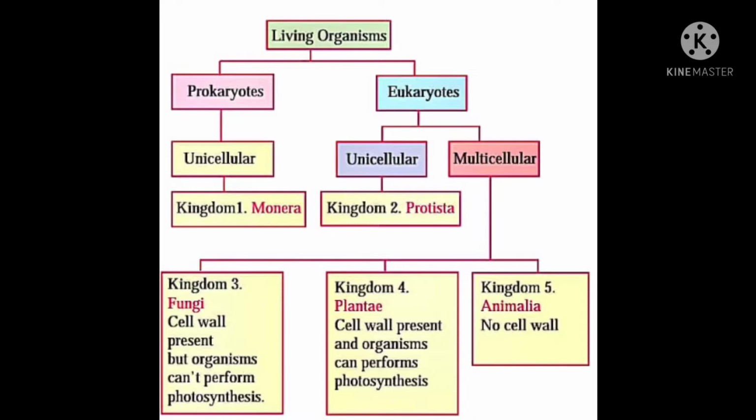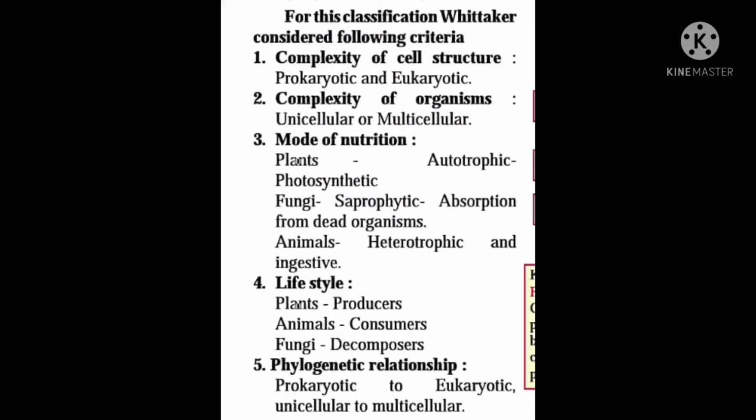This is the classification of living organisms, classified into prokaryotes and eukaryotes, and further, they are classified as unicellular and multicellular. Again, there are 3 subtypes in the form of kingdom. Kingdom fungi, plantae, kingdom animalia, these are the multicellular, and protista as a unicellular, monera as a unicellular prokaryote. So, you have to learn this table by heart.